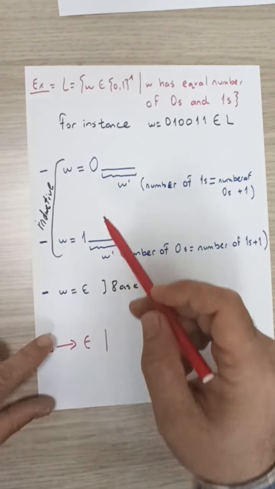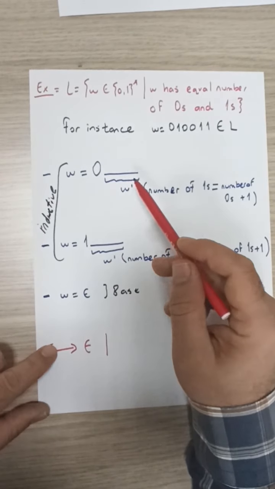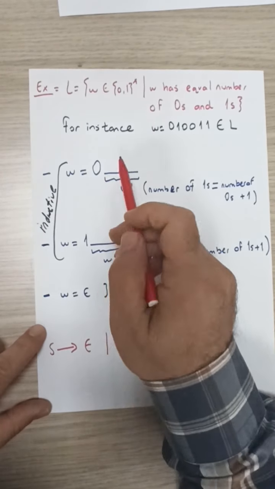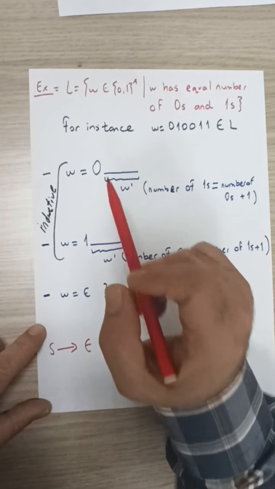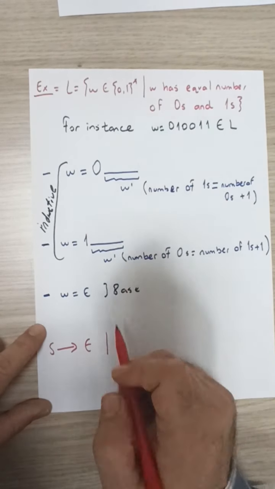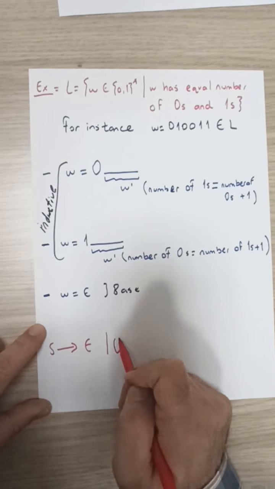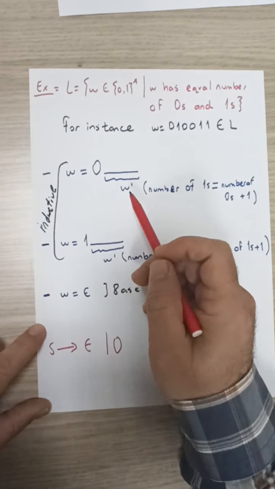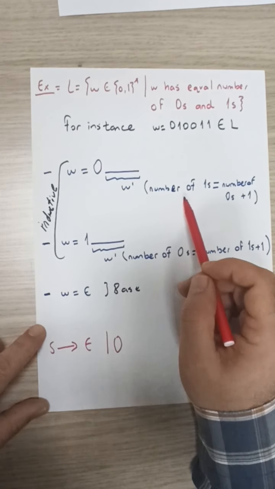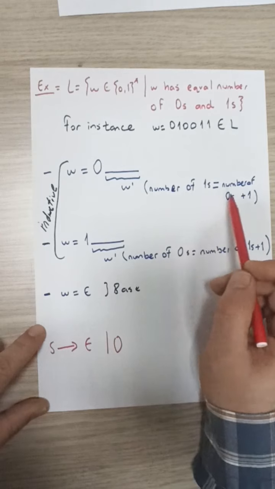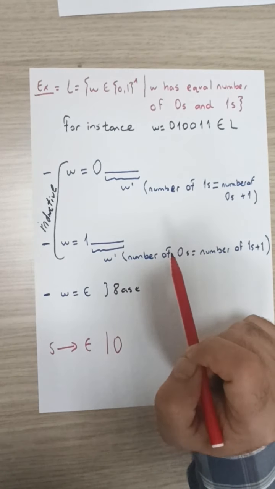Now, for the inductive portions of our design, to be able to generate all strings W that start with 0 and belong to this language, we have a 0, and 0 should be followed by W prime. The property of W prime is that the number of ones should be one more than the number of zeros.